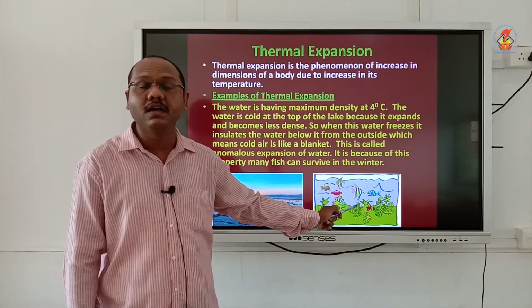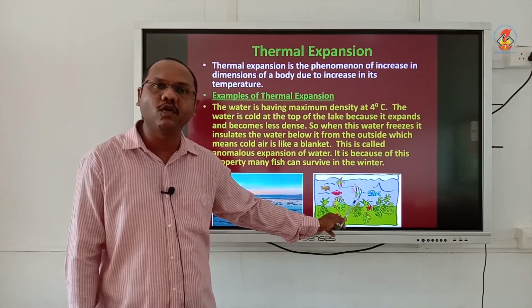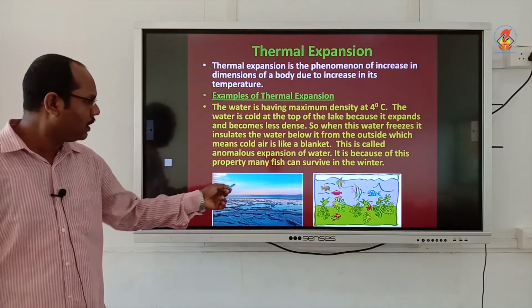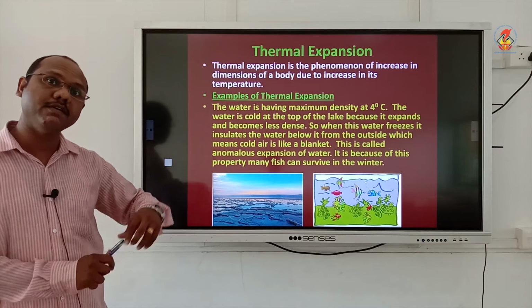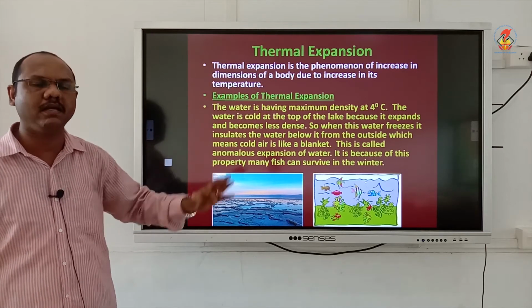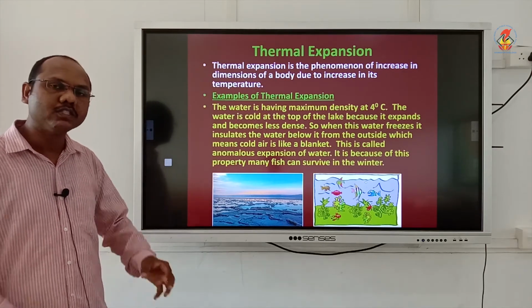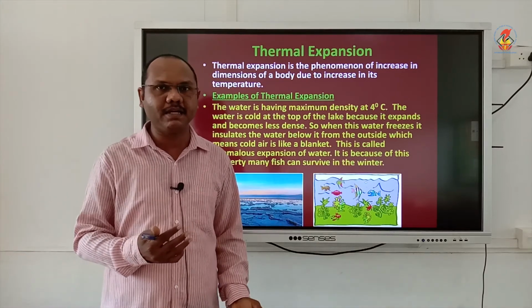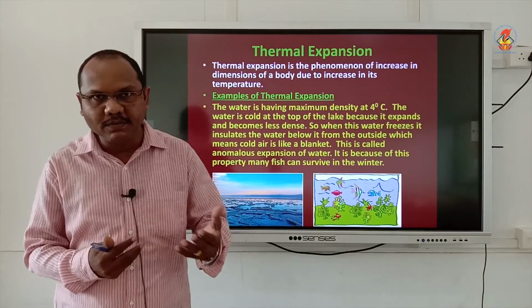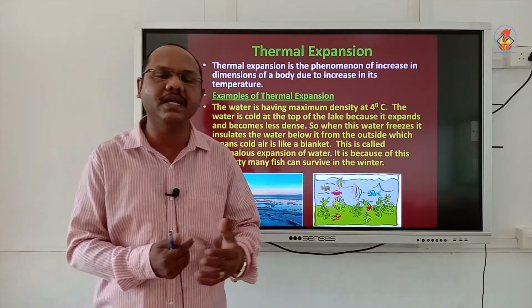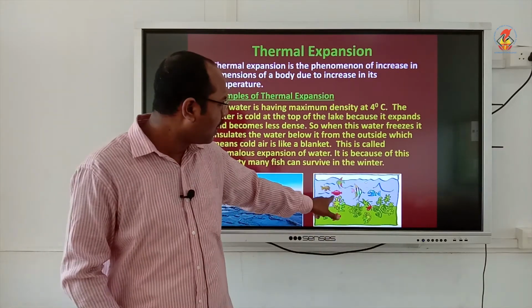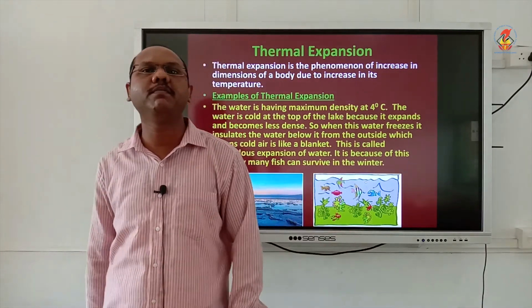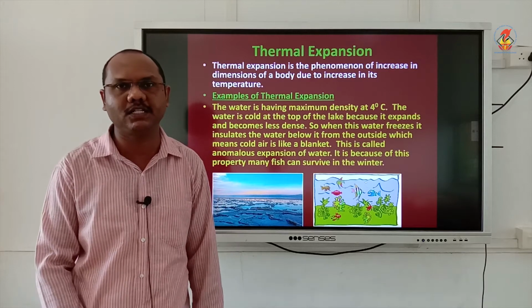This water will always be at 4 degrees Celsius, even though the top surface of the ocean is minus 15 or minus 20. So even though the exterior temperature is minus 15 or minus 20 degrees Celsius, the inner layers of the water will always be at 4 degrees Celsius.